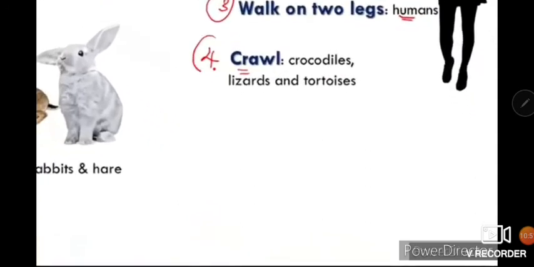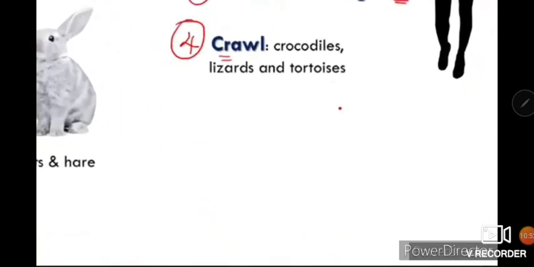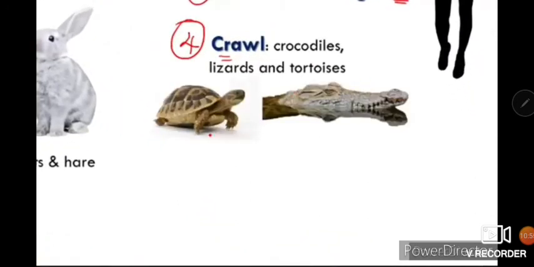All the reptiles like crocodile, lizard, tortoise, how do they move? They move with the help of their limbs. They crawl on the surface, on the land. They move along the surface with the help of their limbs. This is known as crawl.